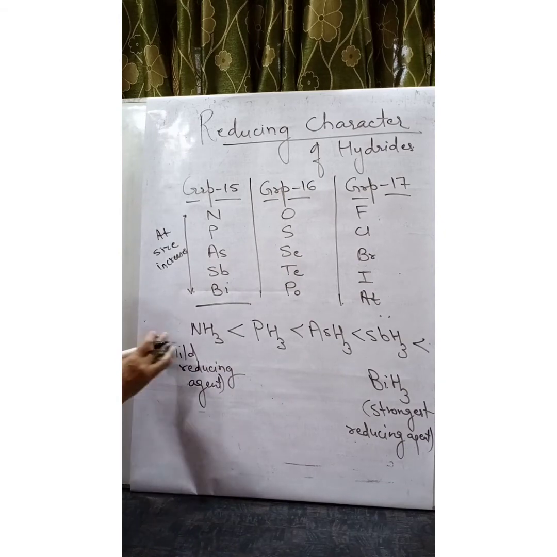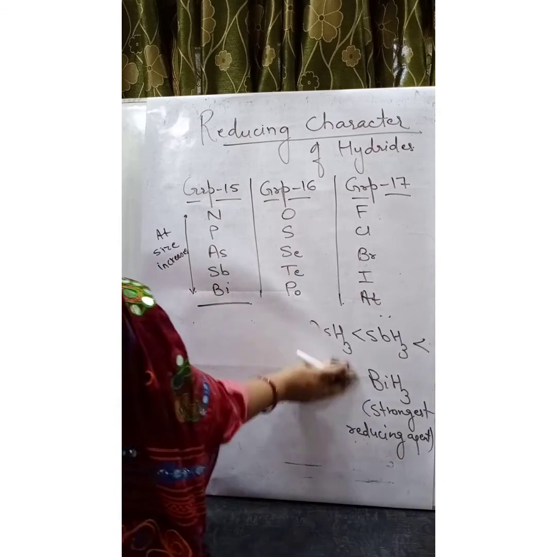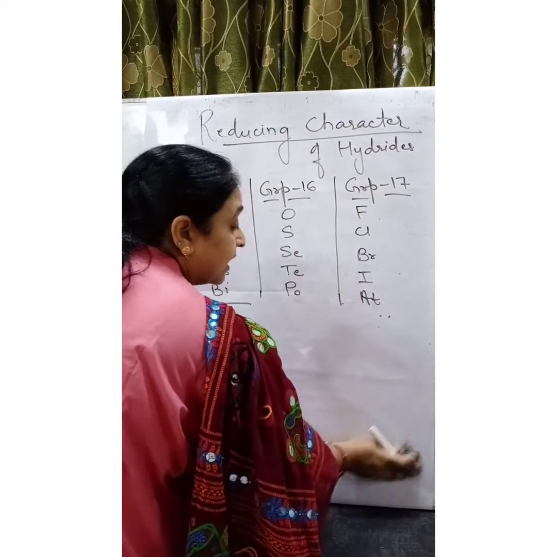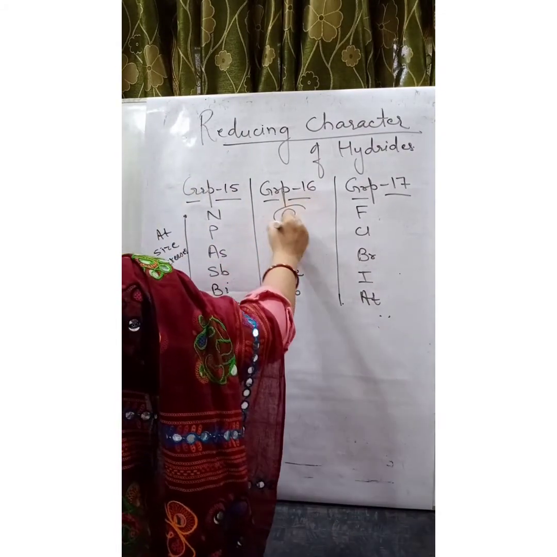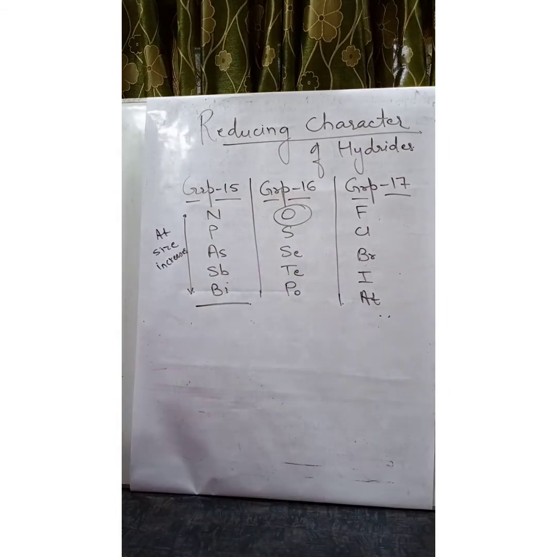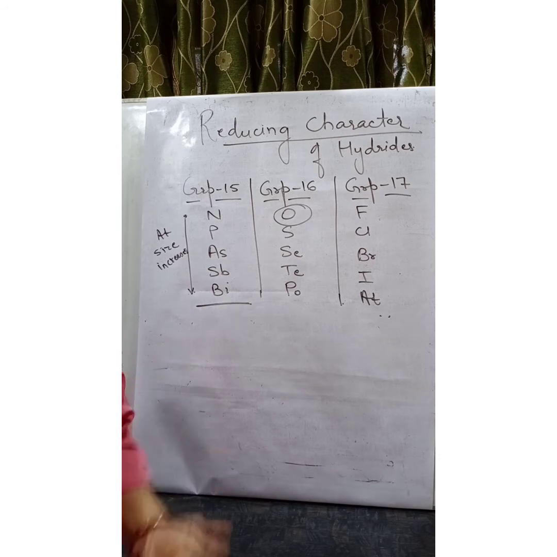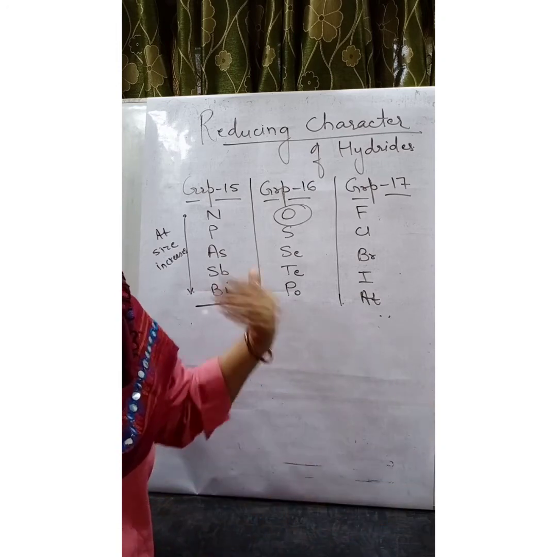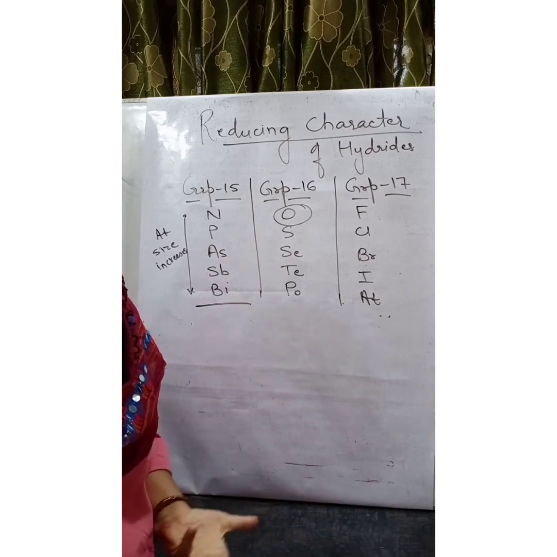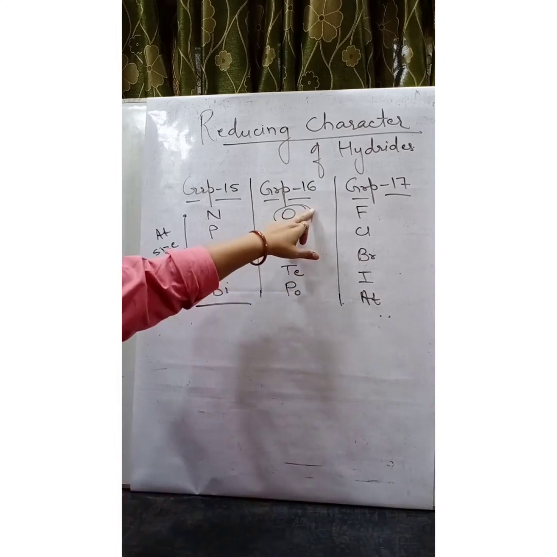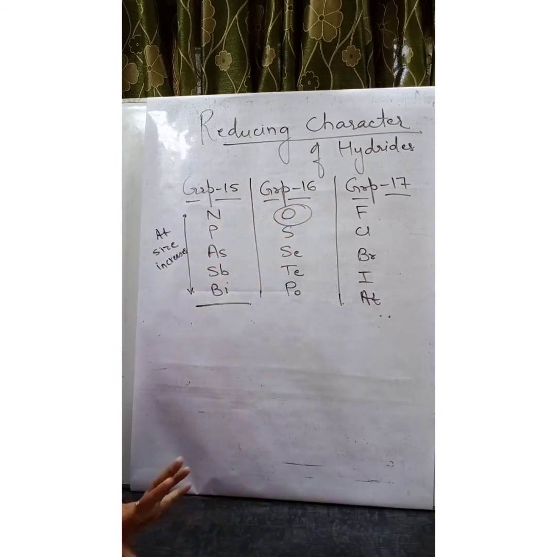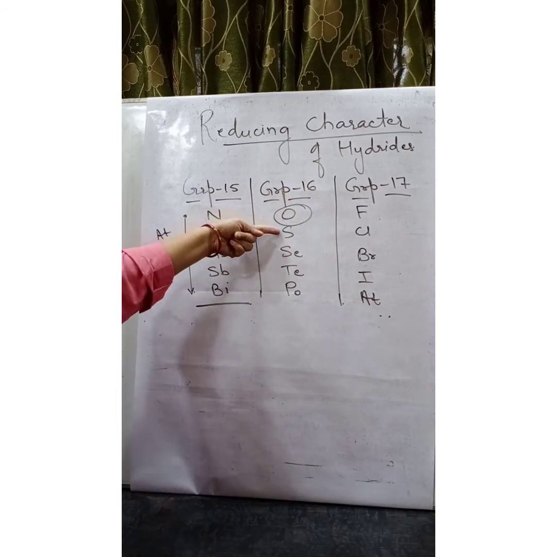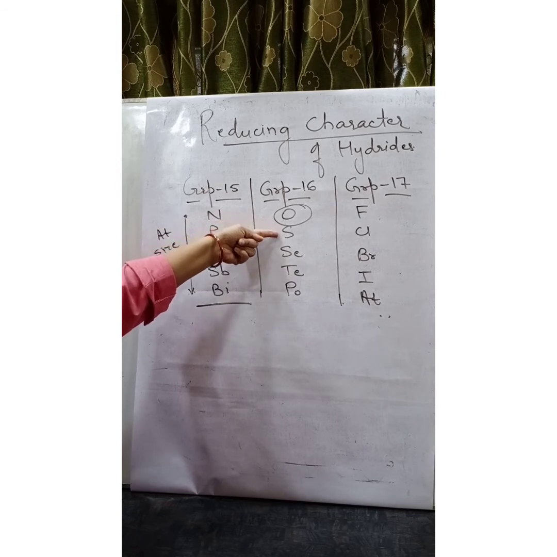Now if we see group number 16, oxygen and hydrogen form very strong hydrogen bonds. The attractive forces are so strong that it results in a change in state. Water is a liquid and H2S is a gas, that we have already seen. So water does not act as a reducing agent. The reducing character basically starts from here.